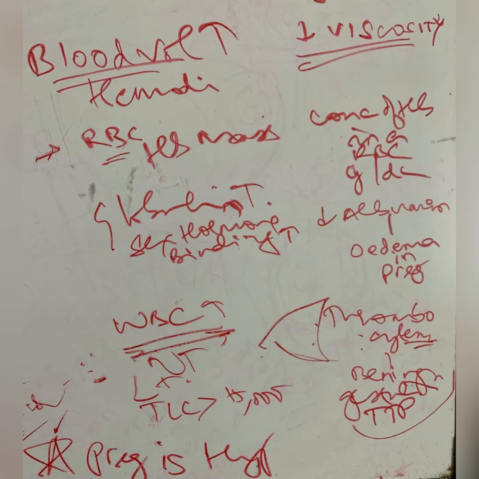Then talking about plasma proteins, globulin increases. So globulin increases, that means that there is increase of sex hormone binding globulin. So that also increases. But there's decrease in albumin. So since albumin has reduced, because of reduction of albumin, there will be physiological edema in pregnancy.